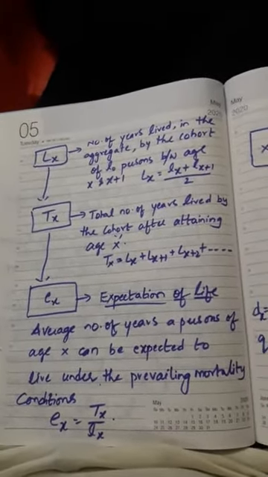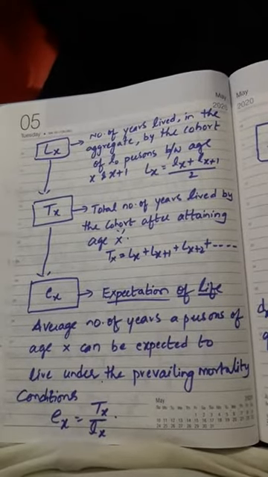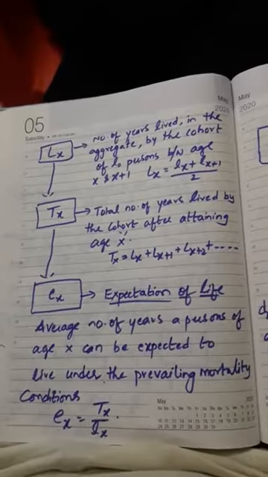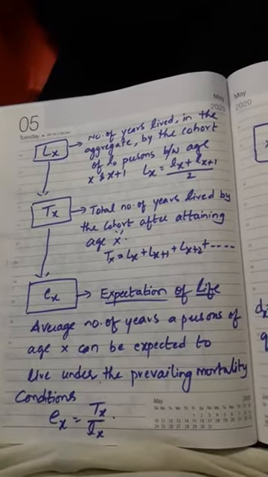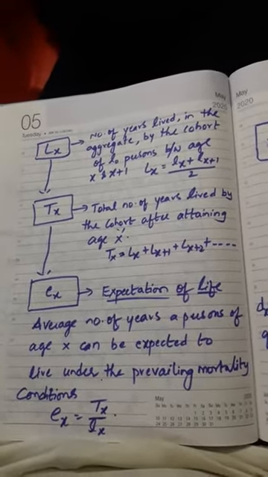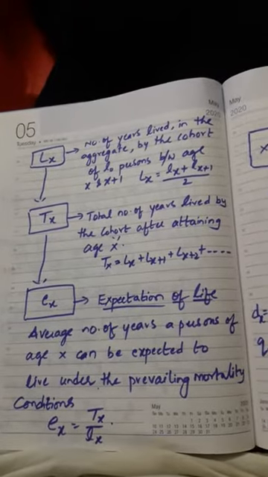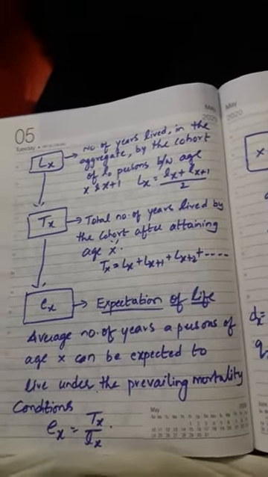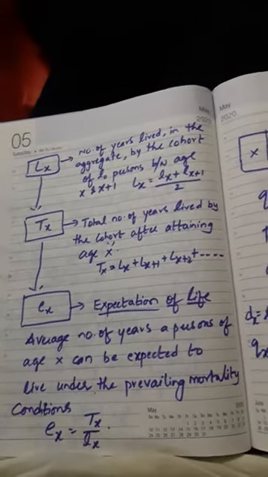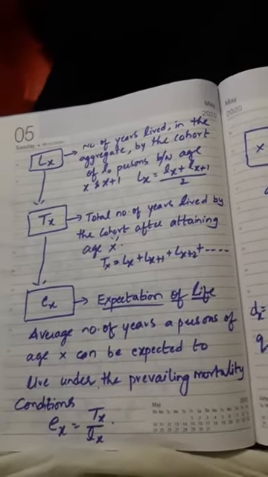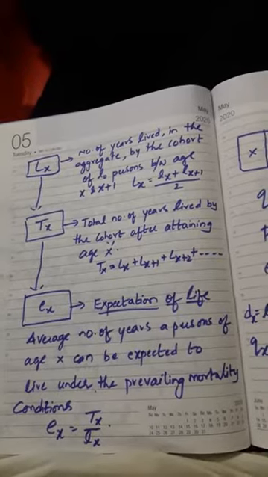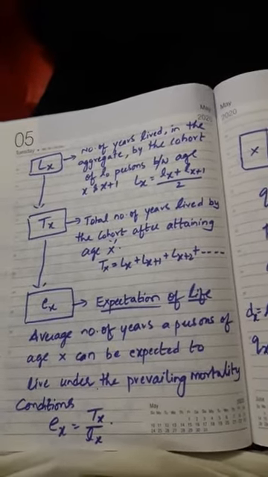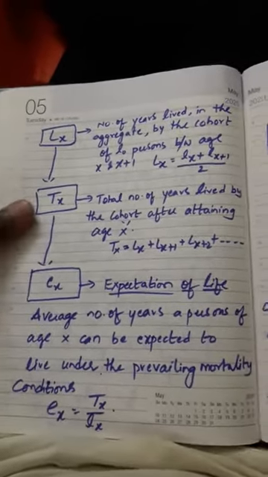Next, qx and px, the probability of dying and the probability of surviving. Qx is mortality and px is survival, remember.